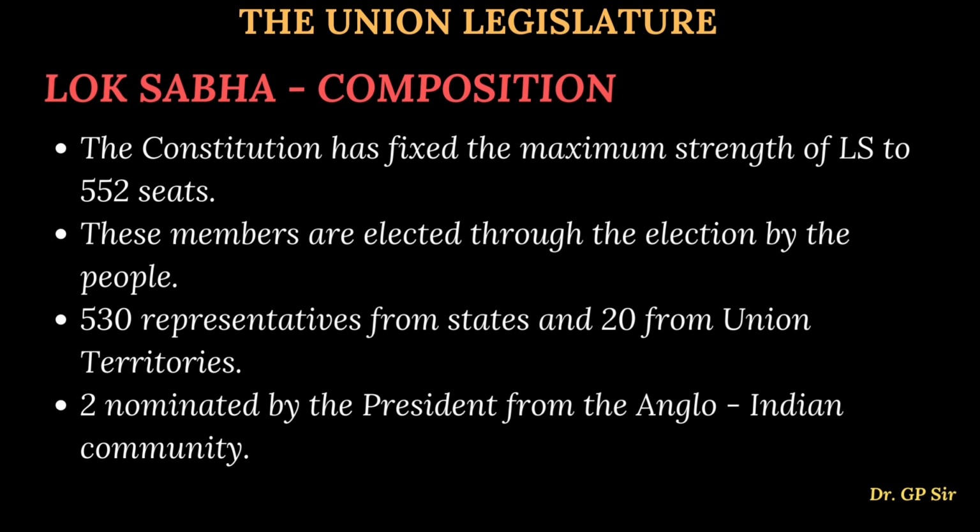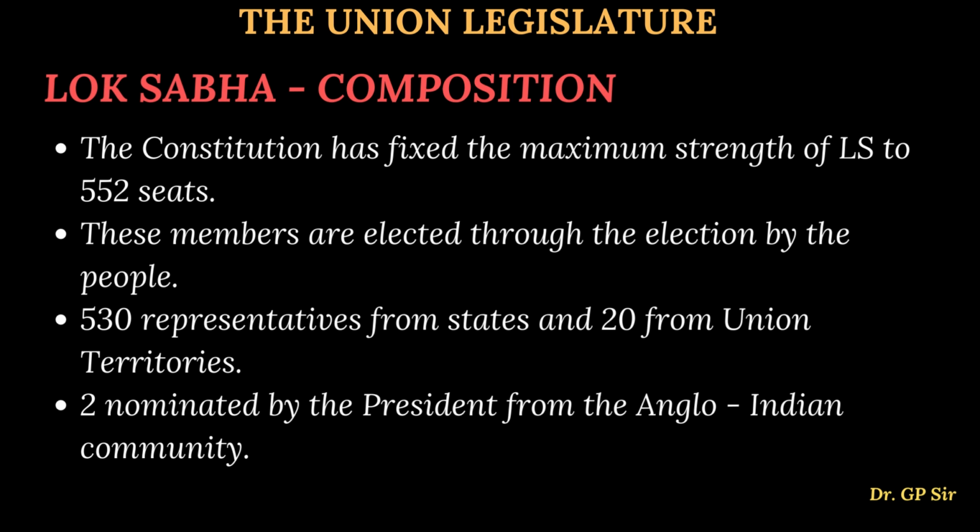Now, when you talk about the composition, currently the maximum strength of the Lok Sabha is 552 seats. Don't get confused with 545. The maximum seats that you have to remember is 552. So totally, how many MPs can be elected? Up to 552. That's the maximum strength of the Lok Sabha.